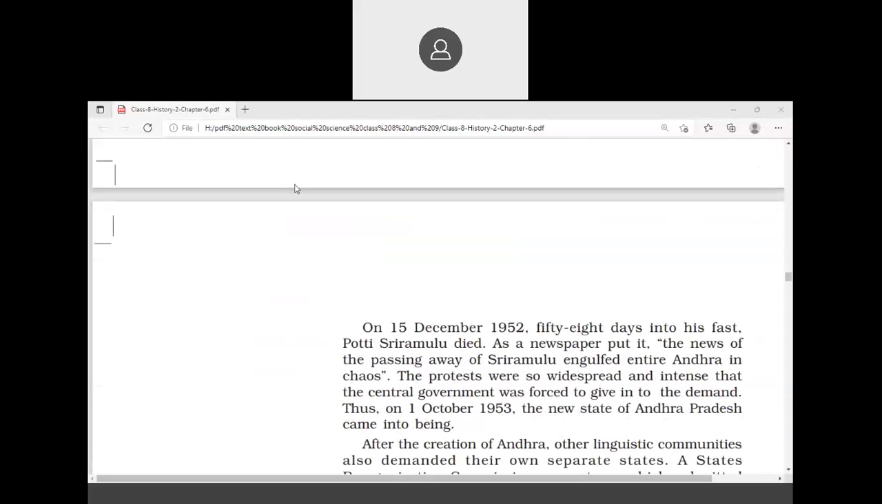Okay, on 15th December 1952, after 58 days of hunger strike, Putti Sriramulu died. Because of his death, there was a widespread and intense movement in Andhra Pradesh that resulted in the creation of Andhra Pradesh on 1st October 1953. So please write down the date. On 1st October 1953, Andhra Pradesh was created on the basis of language. The first state created on a linguistic basis is Andhra Pradesh.